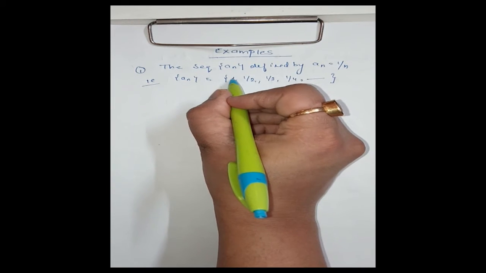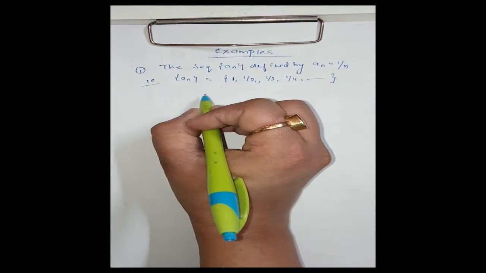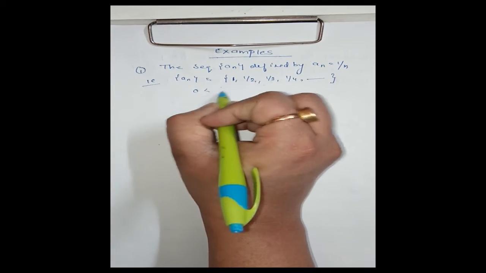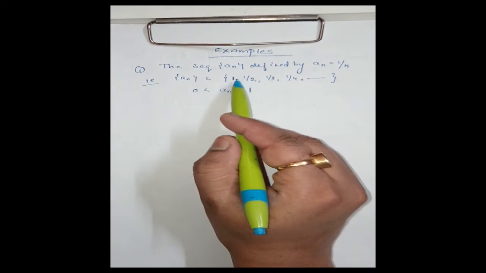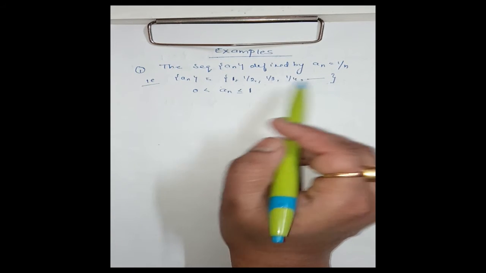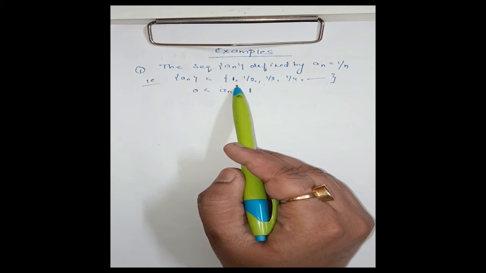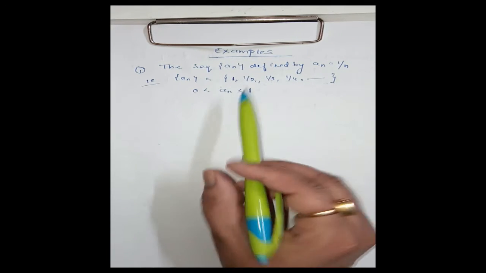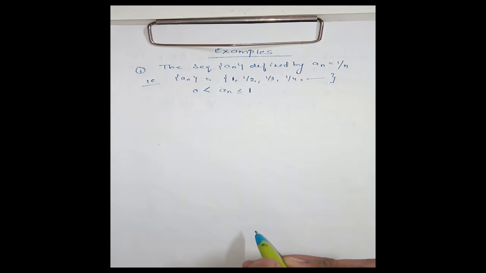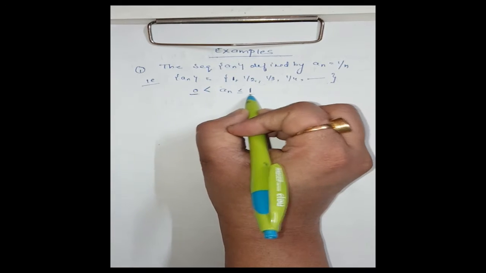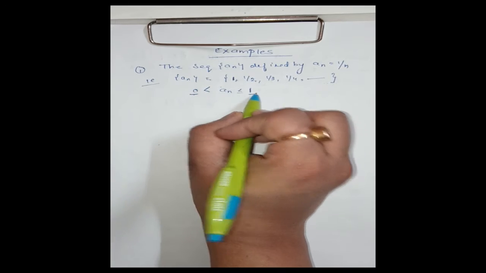Clearly, after 1 all terms are getting less than 1. Therefore here we have 0 < a_n ≤ 1. Every term after 1 is less than 1, and since a_n is defined as 1/n, all the terms are greater than 0, no doubt here. And also a_n is less than or equal to 1. This is small k, this is capital K.